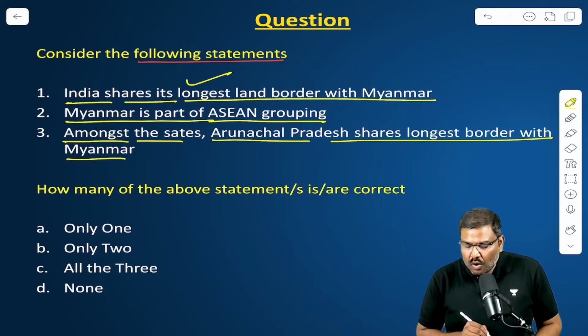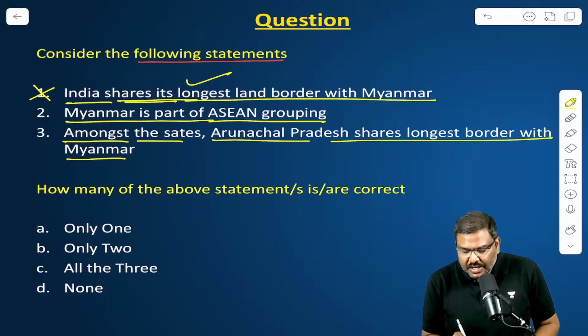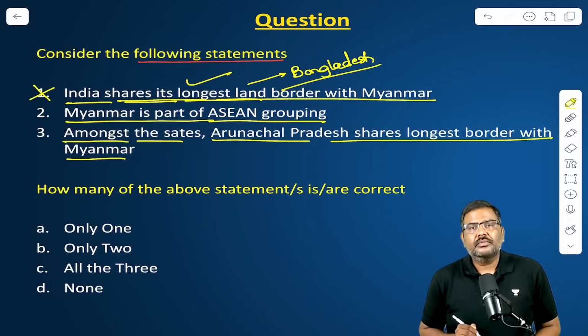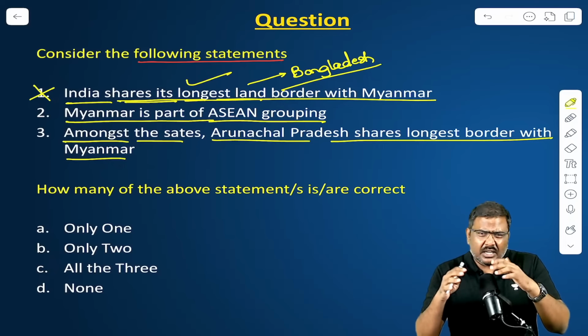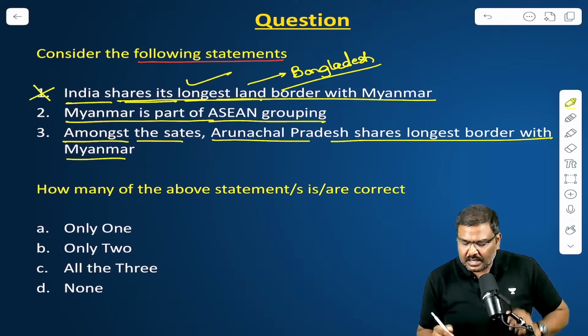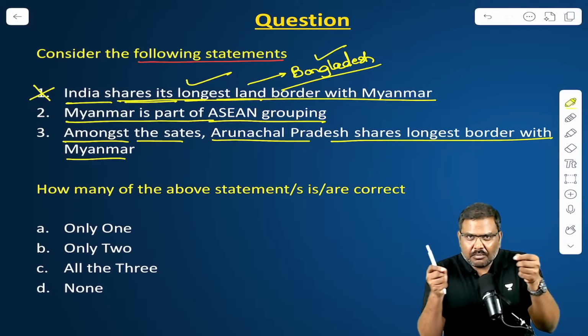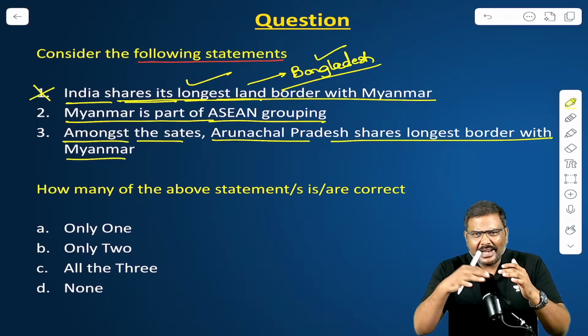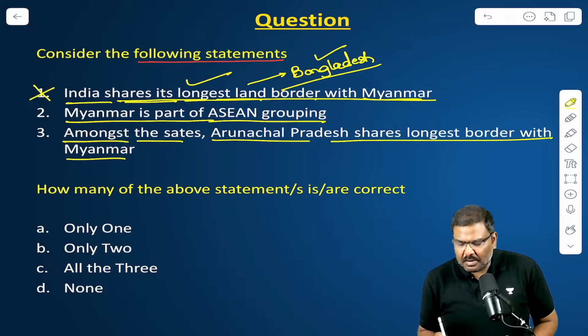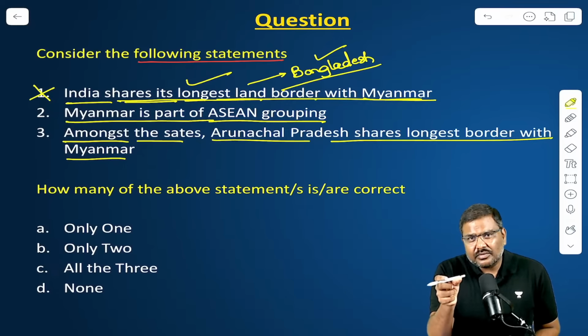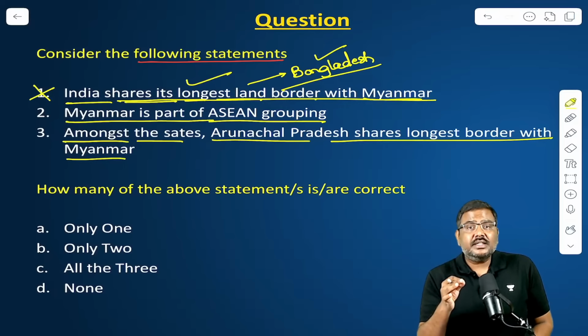India shares its longest land border with Myanmar. This is incorrect. India shares its longest land border with Bangladesh. Remember, this can be asked in preliminary examination because of what is happening between India and Bangladesh. And one more way to just confuse you, make the question difficult is, instead of asking the length of the border, which is more than 4,000 kilometers between India and Bangladesh and around 1,700 kilometers between India and Myanmar, what they might ask you is the states which will share the border.